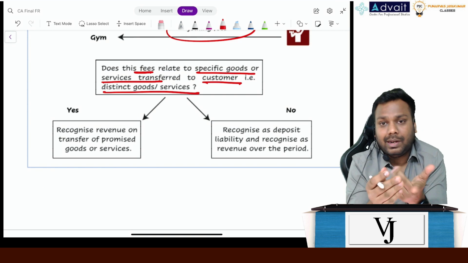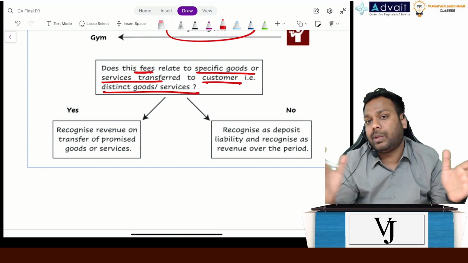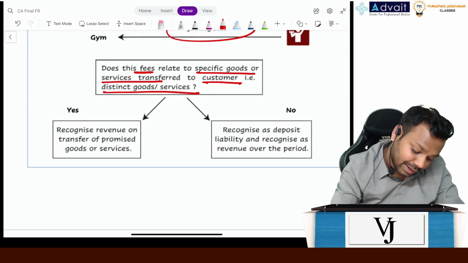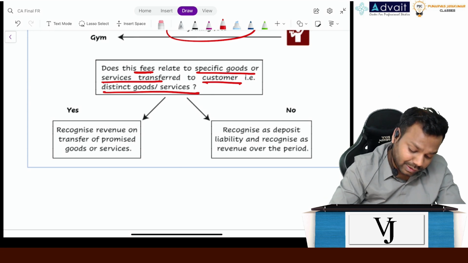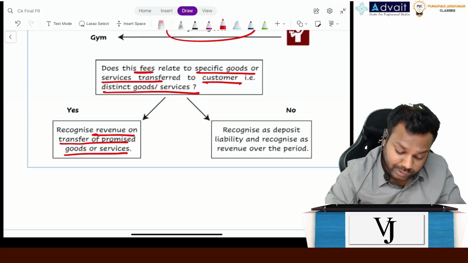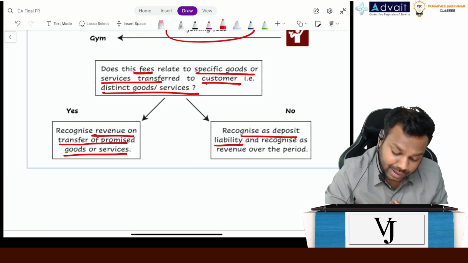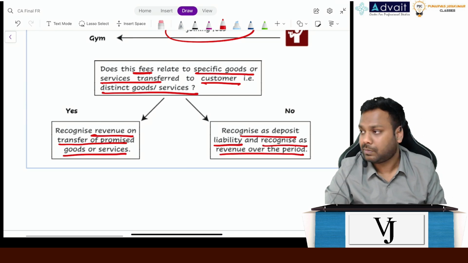If that is the case, then recognize the revenue upfront. If that is not the case, then recognize the revenue over the period. So see, it says if there are specific goods or services, then recognize revenue for transferring the promised goods or services. But if not, then recognize it as a deposit liability when you receive the amount, and recognize it as revenue over a period of time. Clear, everyone?